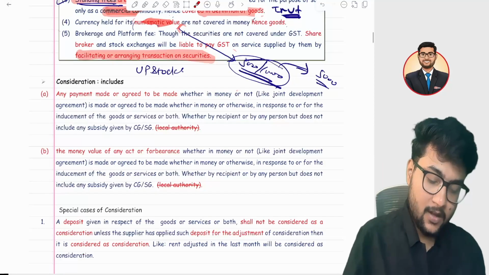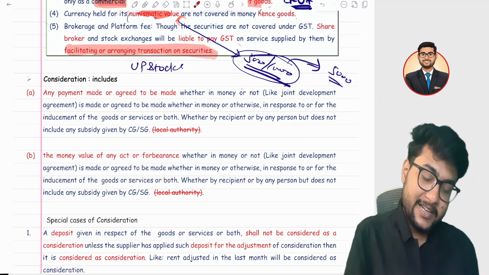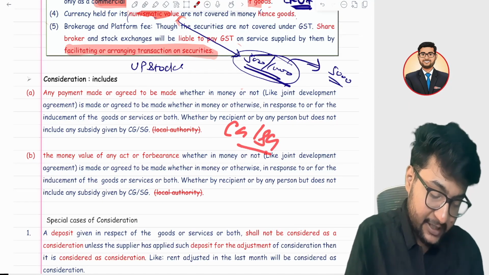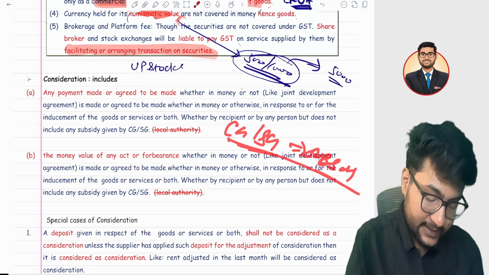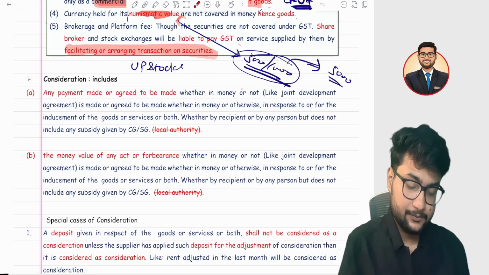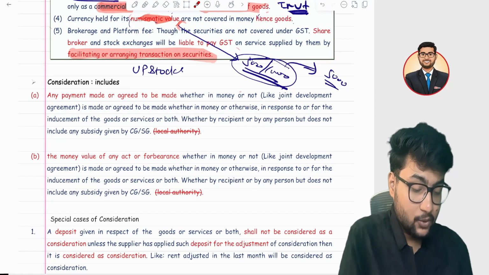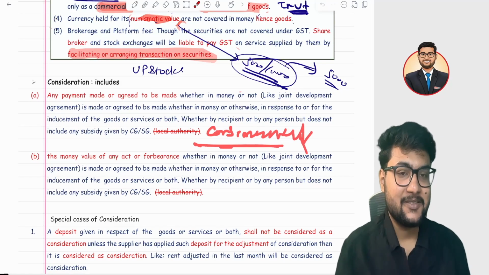But there's an exception to it. If the central government or state government gives you a subsidy, in that case it is not a consideration.